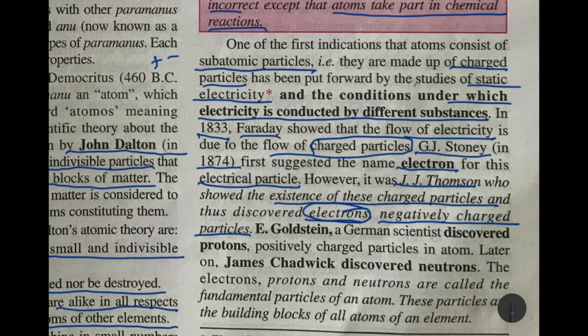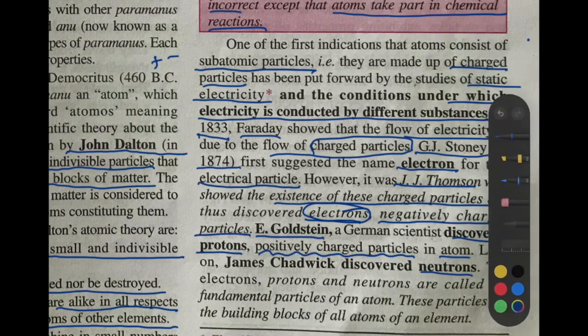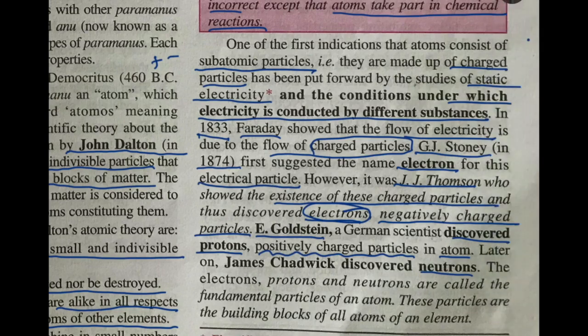Then later, E. Goldstein, a German scientist, discovered the protons. Protons are positively charged particles in an atom. Later on, James Chadwick discovered neutrons. Neutrons did not have any charge. So electrons, protons and neutrons are called the fundamental particles of an atom.